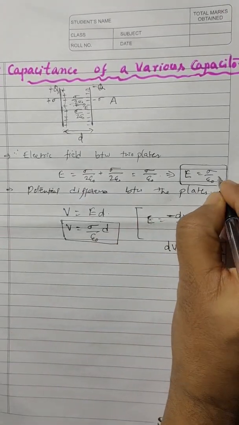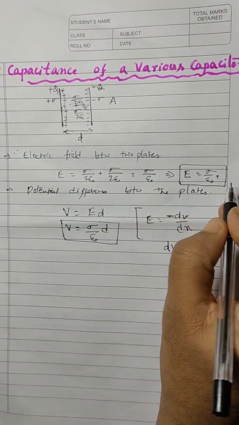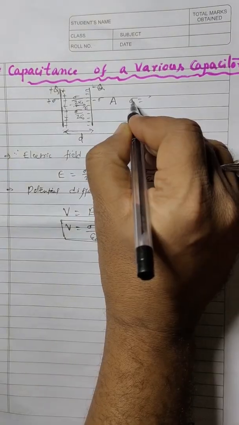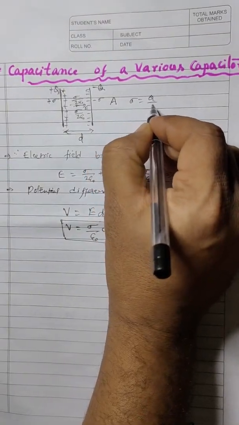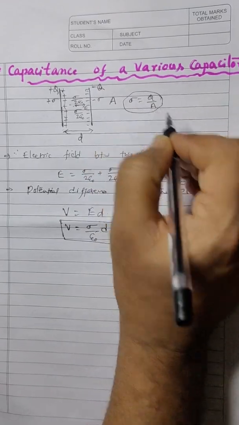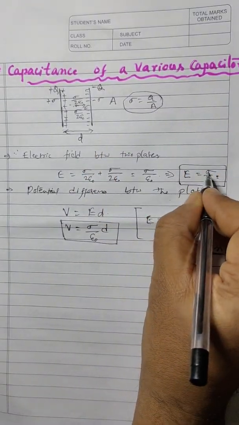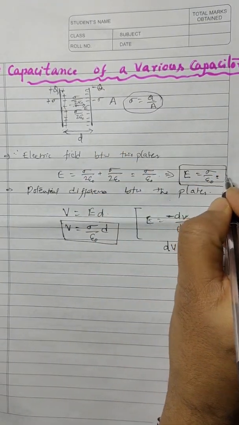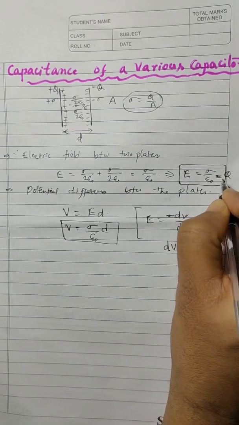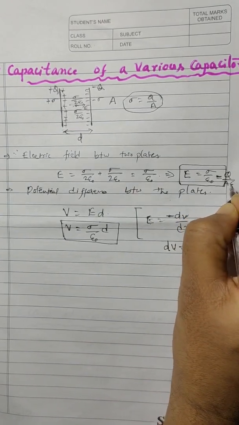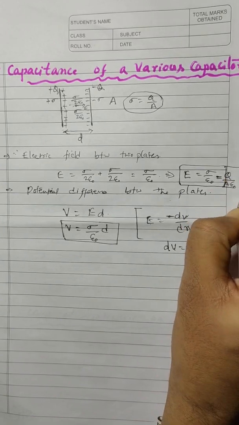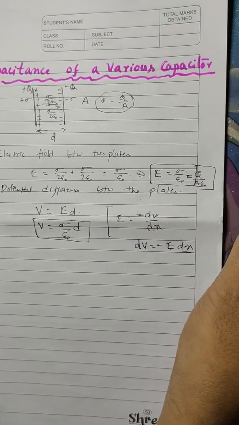And also in terms of charge we can say this. As we know, sigma, that is surface charge density, is equal to charge by area. So here instead of this charge density we can write Q by A. That is, this is equal to Q by A into epsilon naught. This is also one more formula we can use.